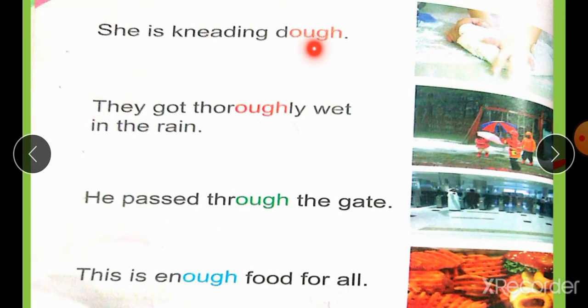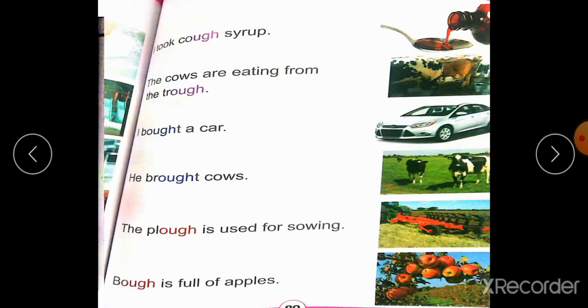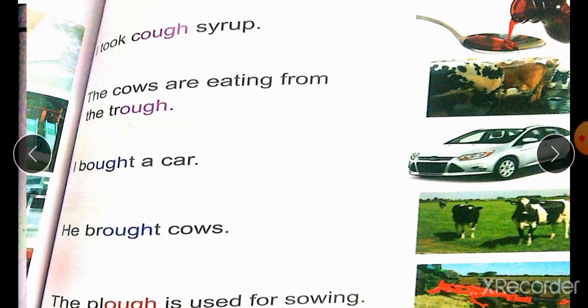Let's study. O, oo, uff. These are the four sounds we studied about OUGH. Maths is tough. I took cough syrup. Uff.